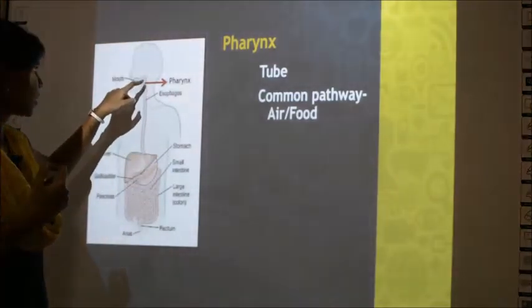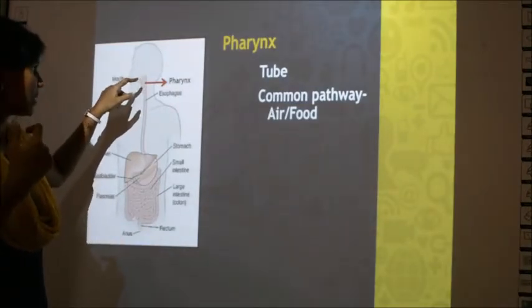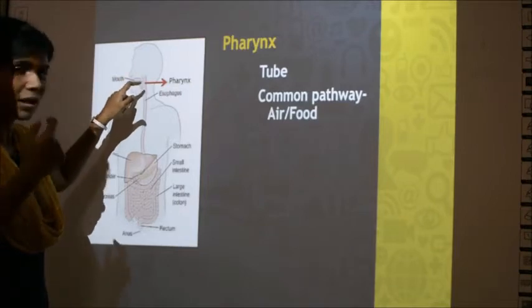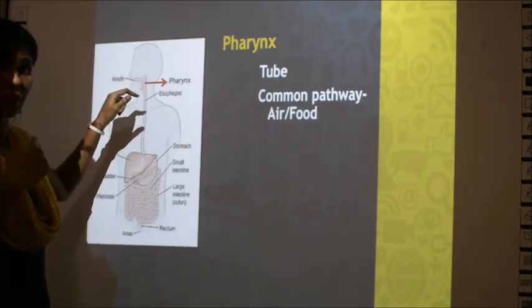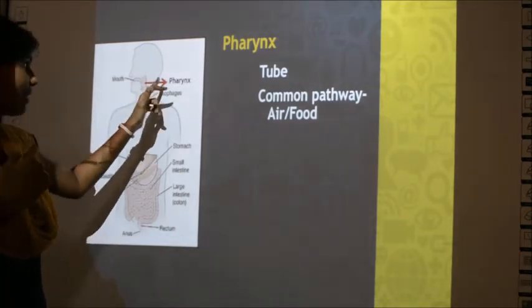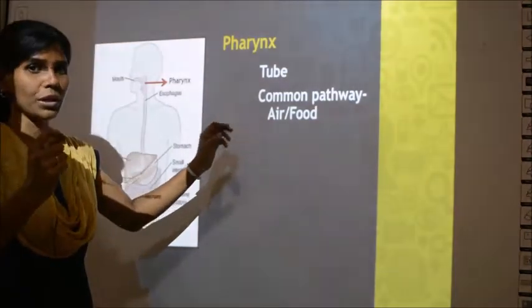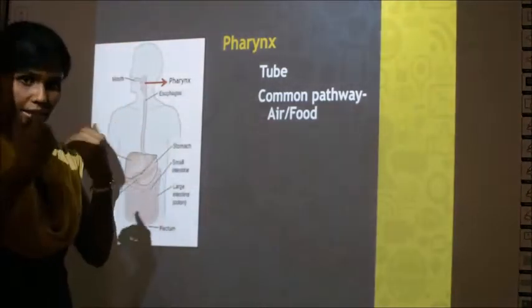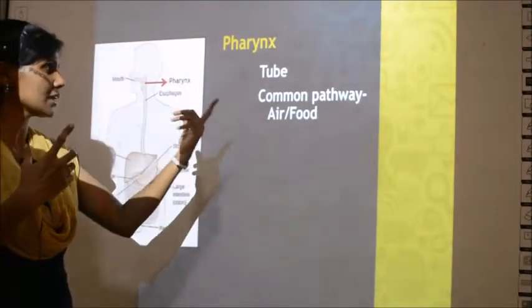You can see it is at the junction between the mouth and the nasal cavity, which means both the food will go into the tube as well as the air you breathe. That is why the pharynx is called the common pathway for air and food. This part of the tube can take in food and can also take in air. So that is about the pharynx.